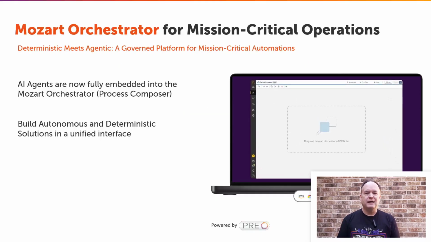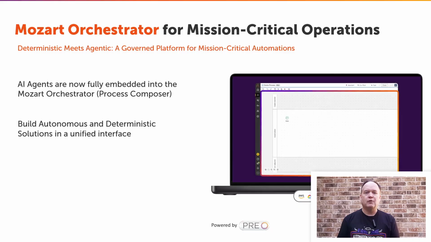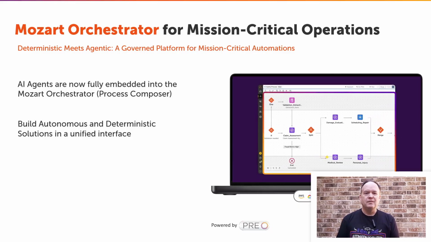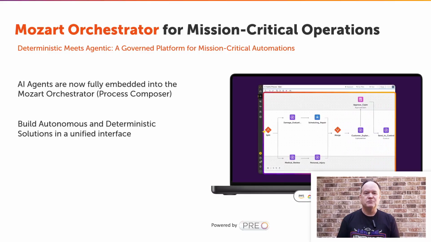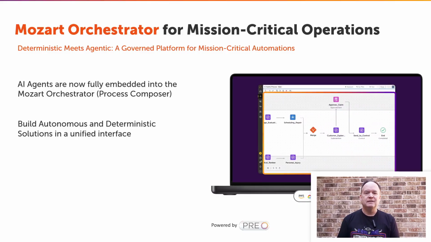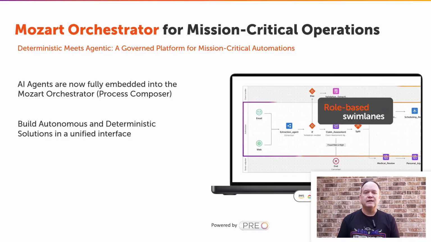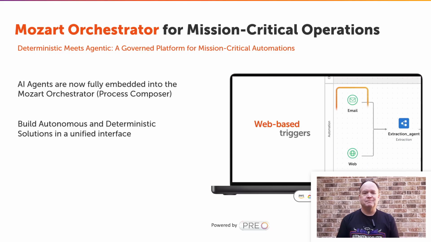AI agents are now fully embedded into the Mozart Orchestrator, also known as the Process Composer. This means that you can visually orchestrate AI agents, bots, APIs, and document workflows, all within a single intelligent process environment.